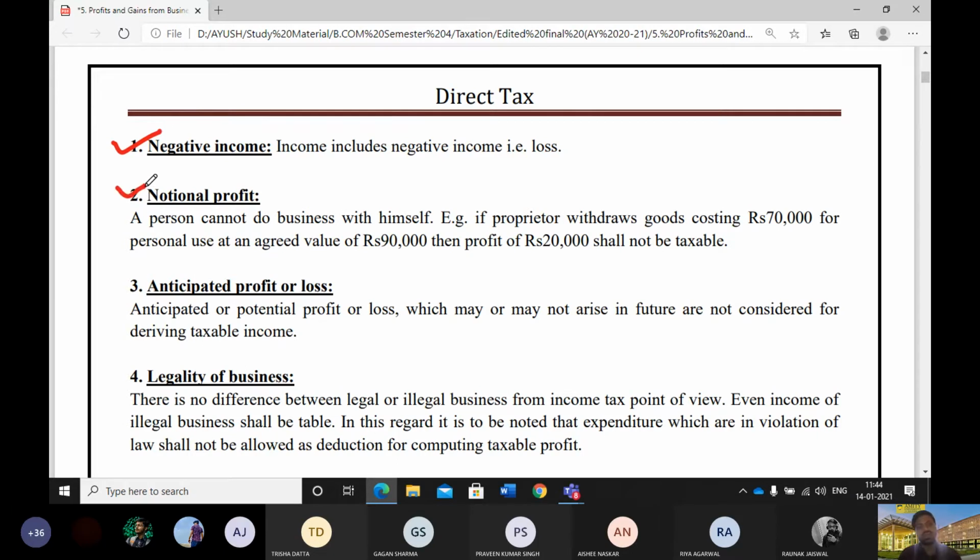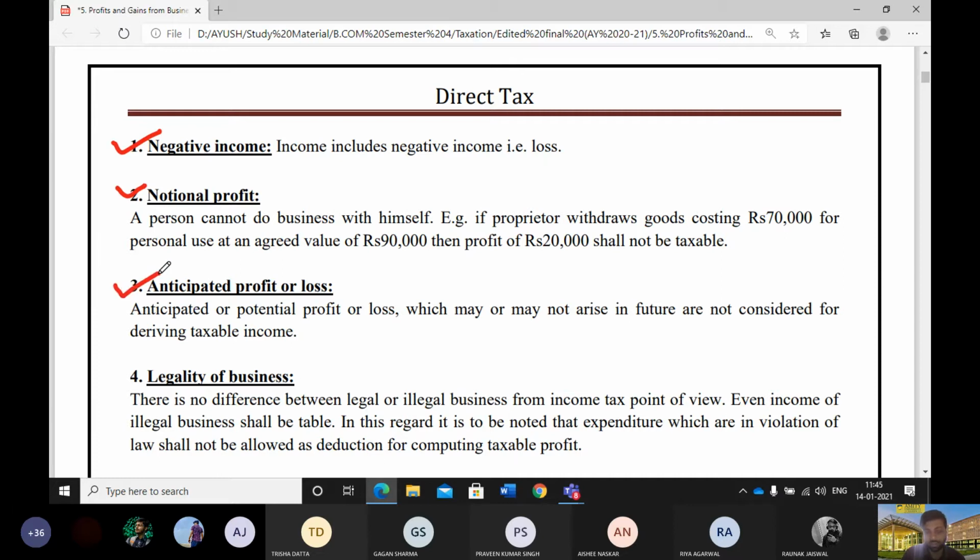The second thing is that notional profit shall not be considered. What is notional profit? Notional profit is a type of profit that is only shown in the books, not actually happening in reality. For example, if a business buys goods at 10,000 and the owner himself buys it from the business at 50,000, then the difference amount of profit that is booked in the books is actually notional in nature, because the proprietor will not be paying that amount to the business, and in such cases such amount shall be considered as a notional profit for the business.